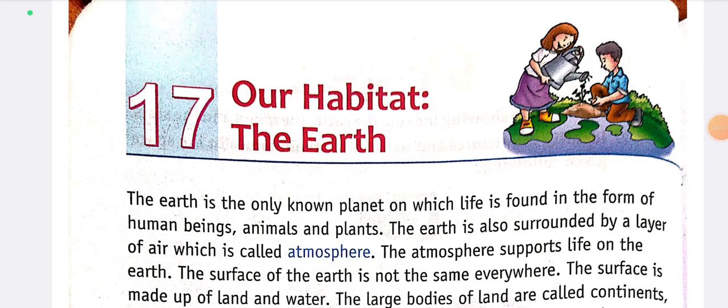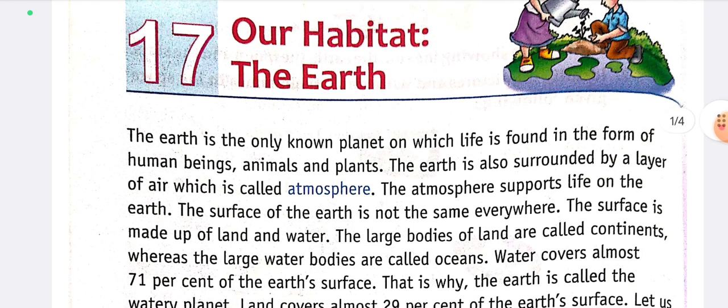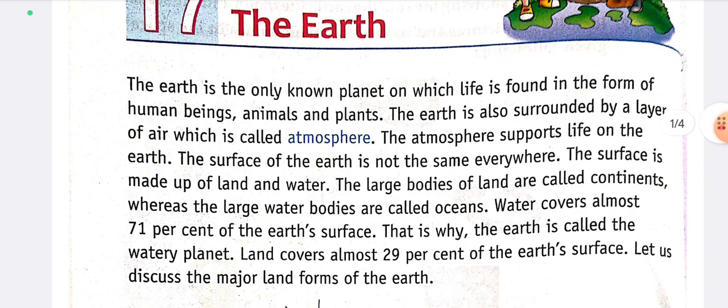Our habitat, the Earth. The Earth is the only planet on which life is found in the form of human beings, animals, and plants. The Earth is also surrounded by a layer of air which is called atmosphere. The atmosphere supports life on the earth.